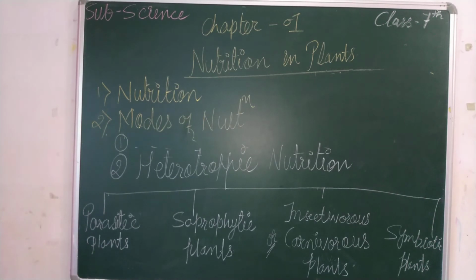Now, Utricularia. They are free-floating plants. They have special structures with tiny bladders which are attached to the leaves. They trap very tiny insects with the help of the bladders and digest them.